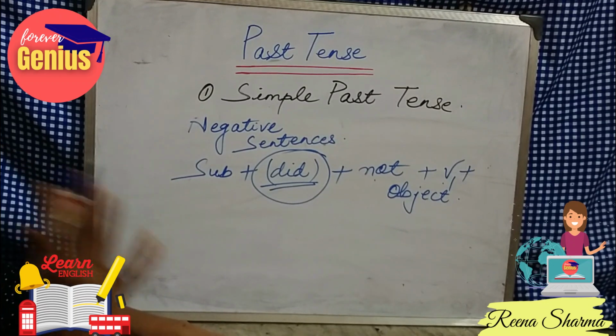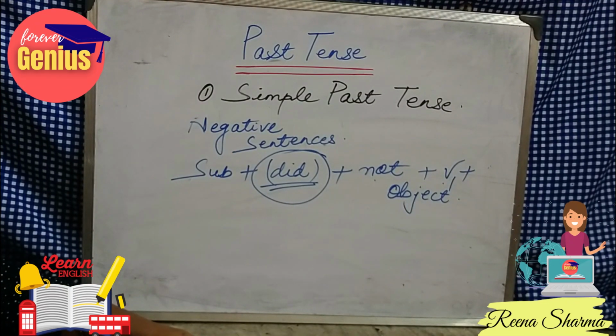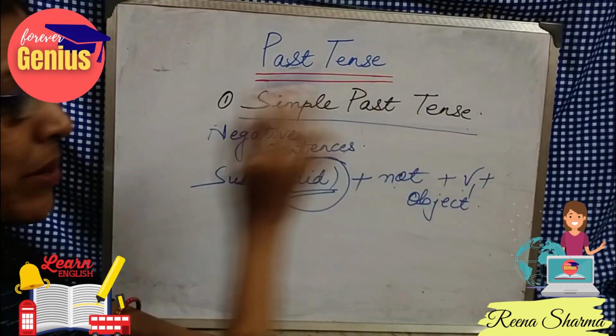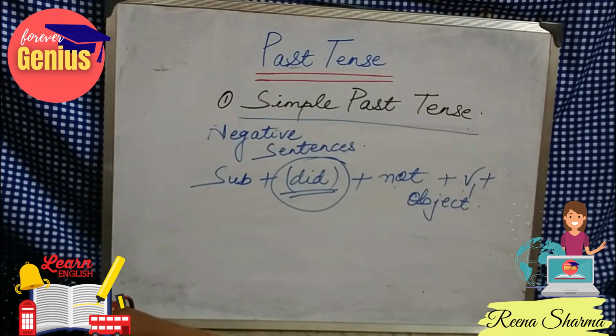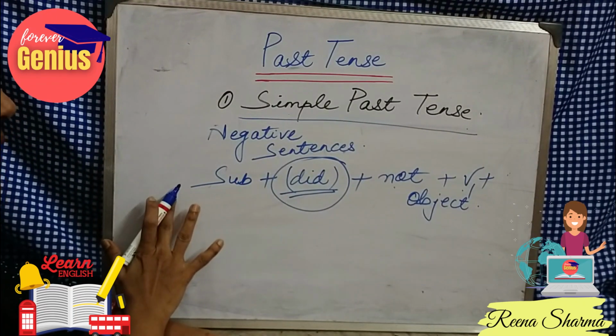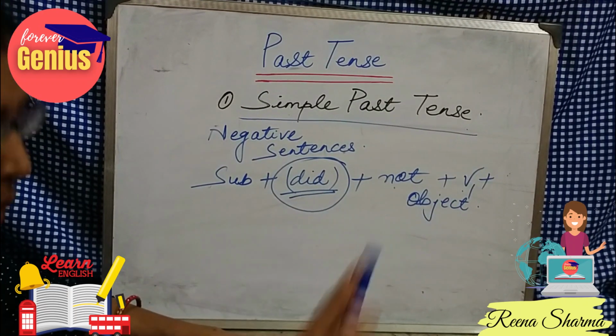Now see the difference in simple past tense. When we were doing affirmative sentences, we were using the second form of the verb. But when it comes to negative sentences, we are using the first form of the verb plus the object.